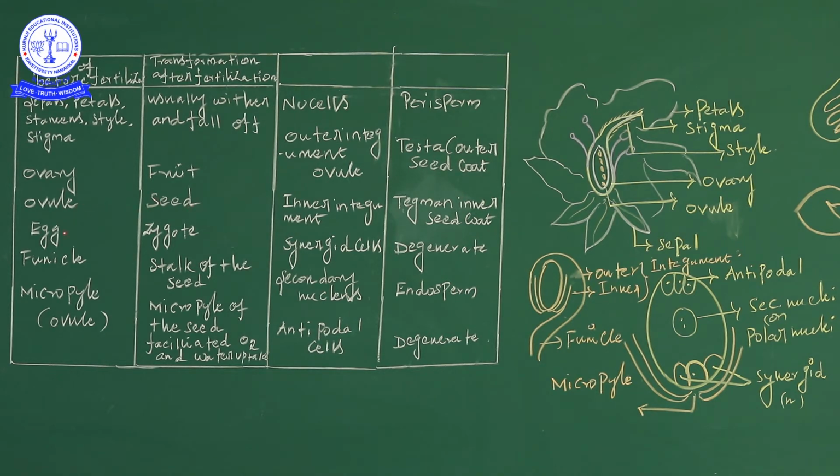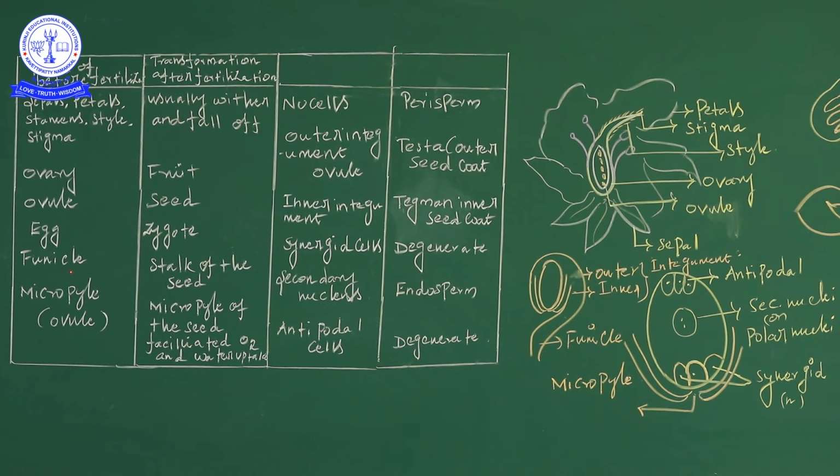Then the egg forms the zygote. This is the egg cell, in the embryo sac. The egg cell is the largest cell, in the N or haploid condition. The egg cell is centrally present, and two synergid cells are present beside it. It is the largest cell, the female character, and the egg forms the zygote.